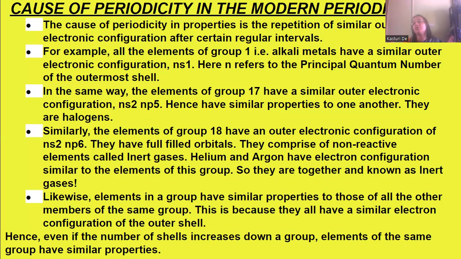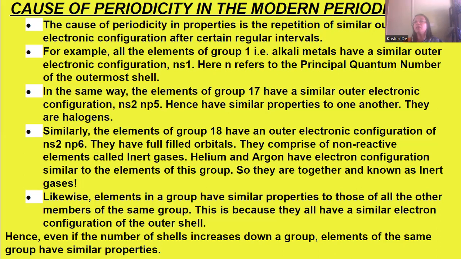For example, all the elements of group 1, known as alkali metals, have a similar outer electronic configuration of ns1.